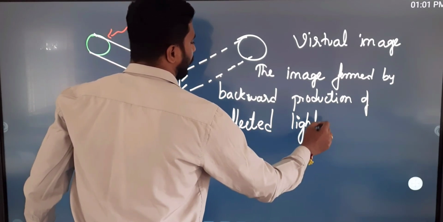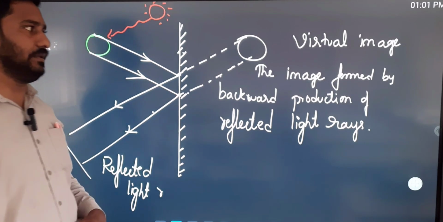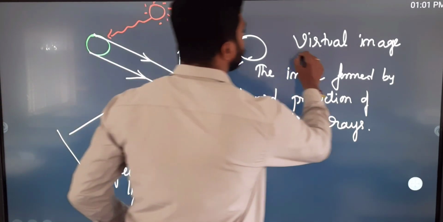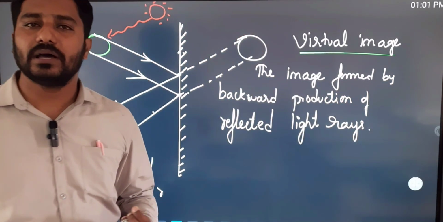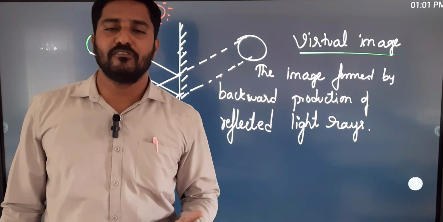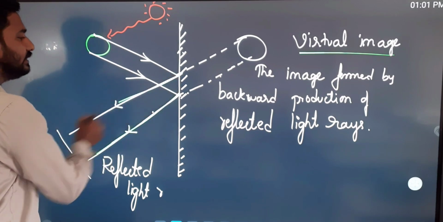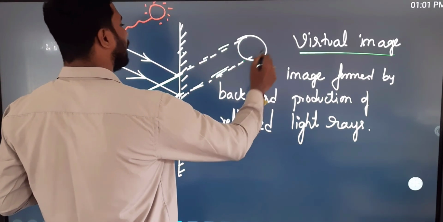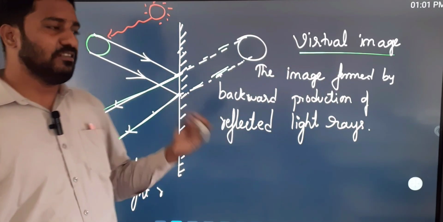Okay? So, then I ask you, what is a virtual image? If they ask you about the virtual image, it is very simple. What is a virtual image? The image formed by backward production of reflected light. Since these are the reflected light, and this reflected light produces backward and forms an image, such an image is called a virtual image.